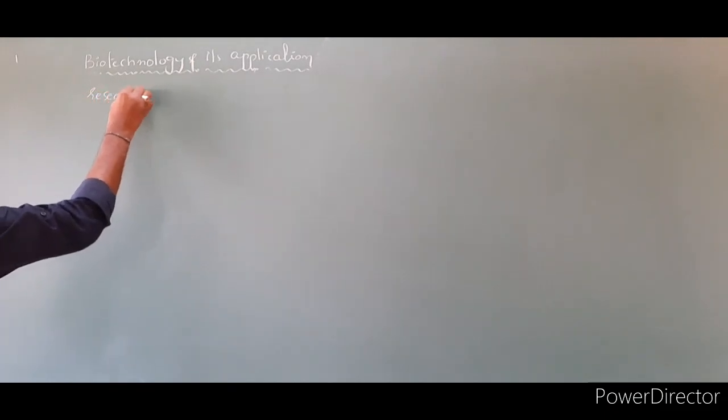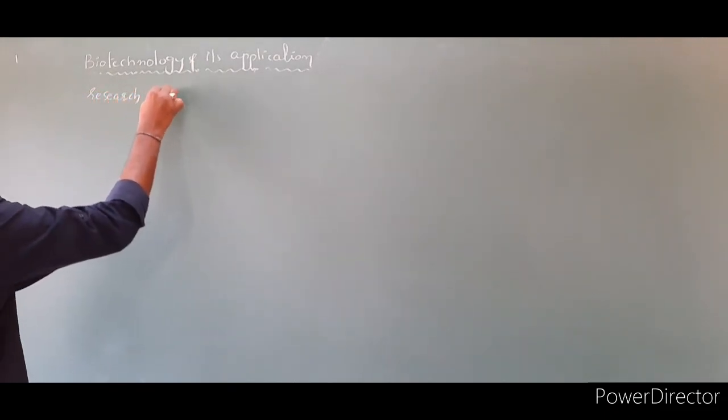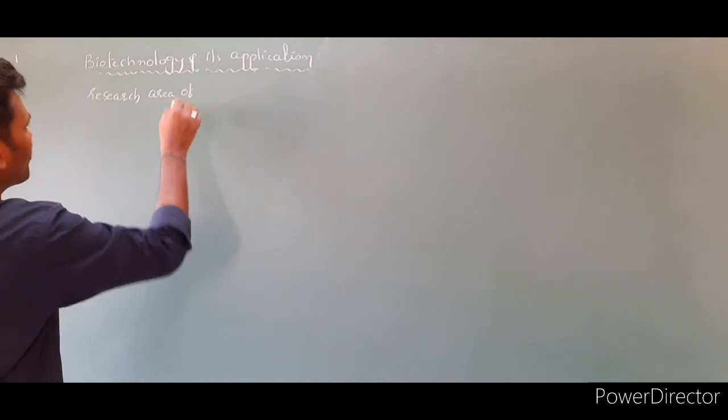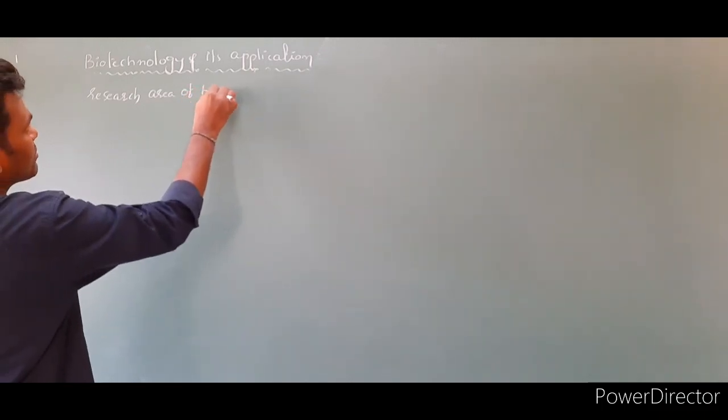Let's write the points. The main three critical research areas of biotechnology.